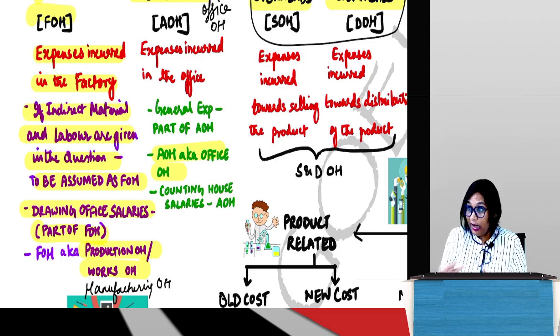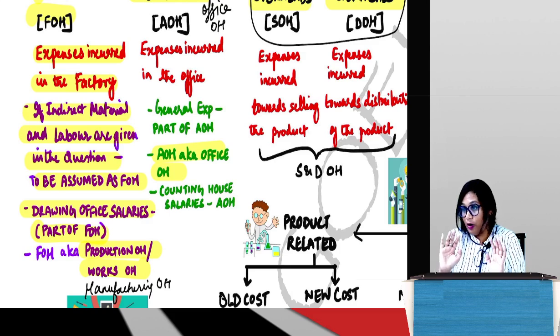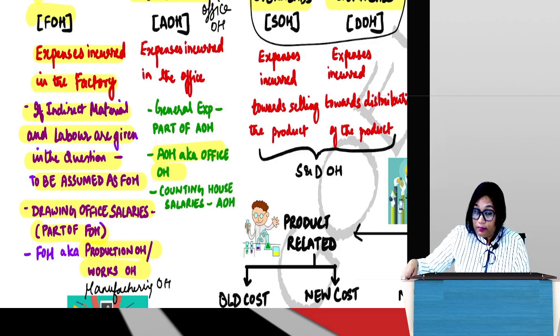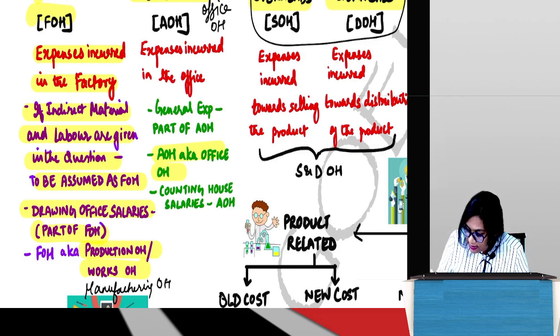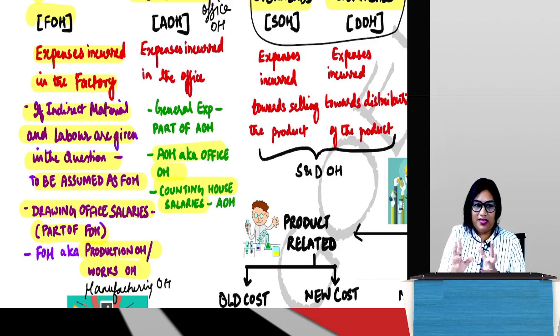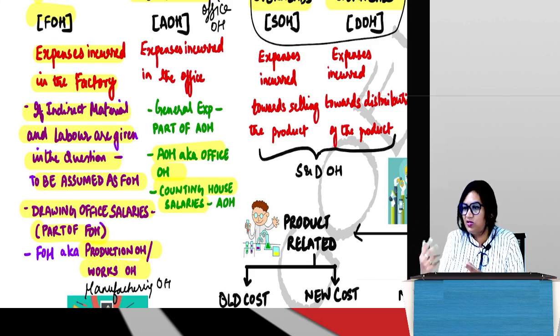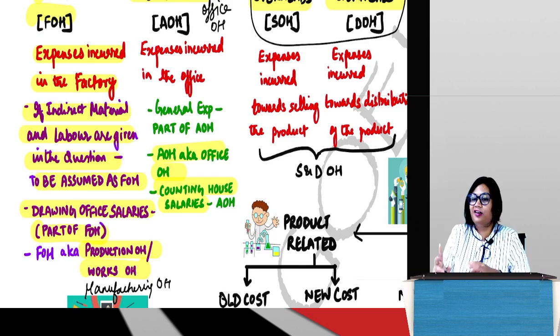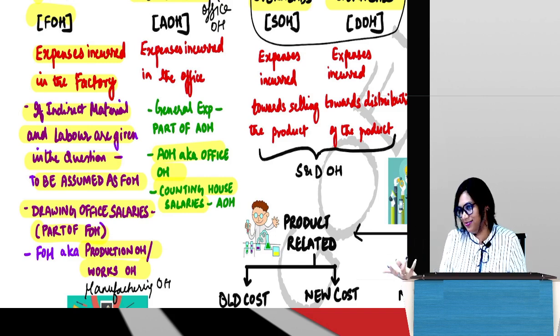But now if the classification goes wrong, your answer can go wrong. So imagine this, they've given these two expenses which we've never heard of. This expense was called counting house salaries. Counting house salaries, this department is basically one part of the HR department which helps in the reimbursement of expenses to employees. That is what it means. But the fancy word given here is counting house salaries, right?